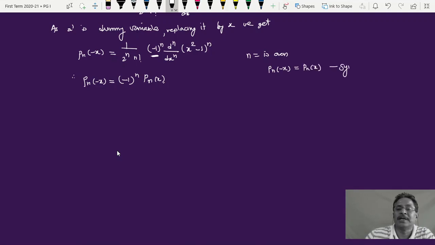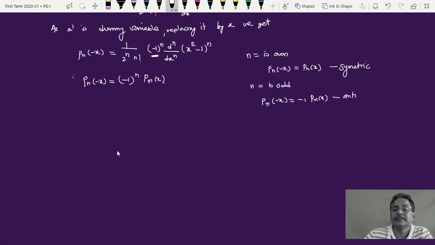These are called as symmetric. We are going to have some parity function again later on, but that is later on as another property. And if n is odd, this value of Pn of minus x is equal to minus 1 into Pn of x. This is antisymmetric. Okay, and there is one more small derivation that we will look at here, and then we will stop for today's session.